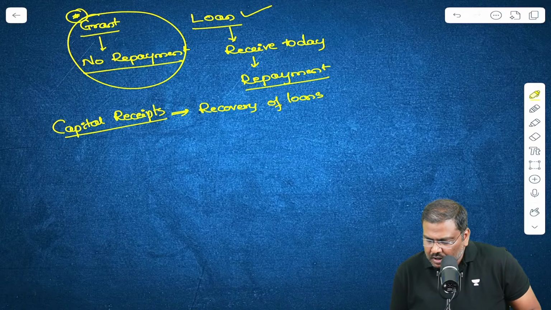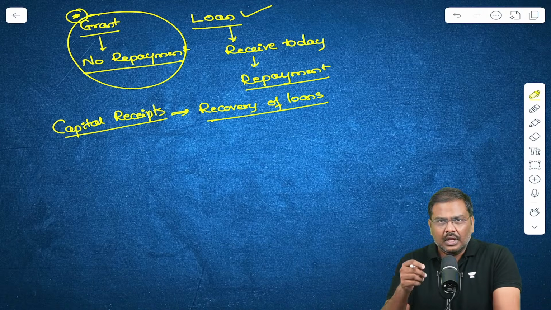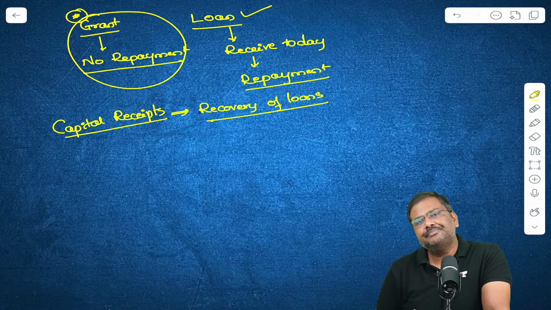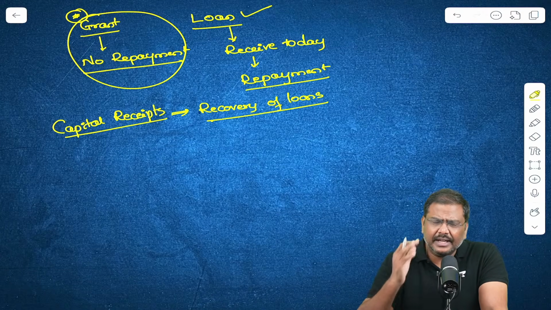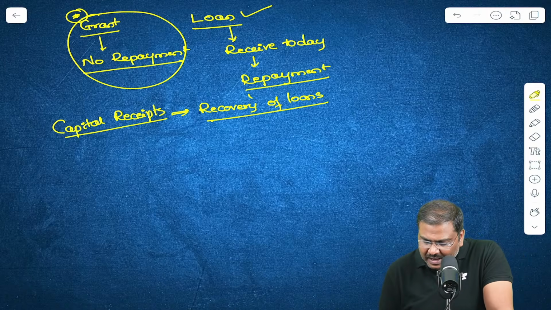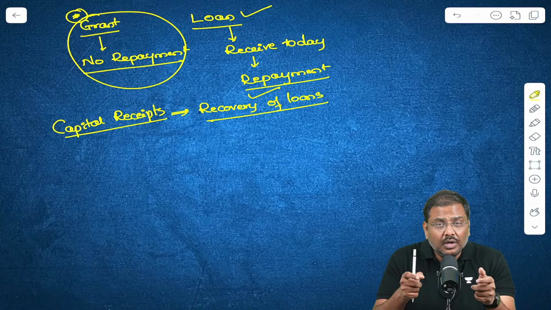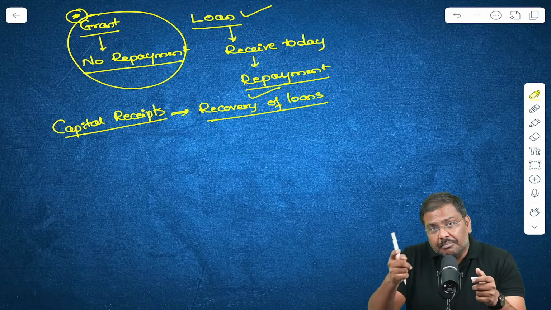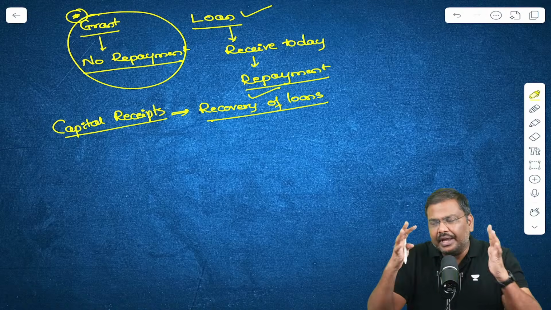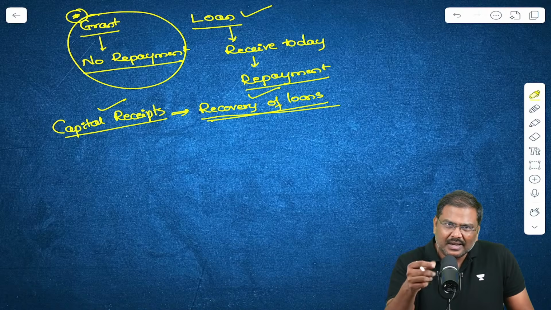Recovery of loans. What is this idea of a recovery of loans? Let's say the central government has given a loan to the state governments back in the year 2010, 2015. Now this particular loan will be recovered by the central government today. Recovery means the loan amount will be collected back by the central government today. This is basically called one of the capital receipts.